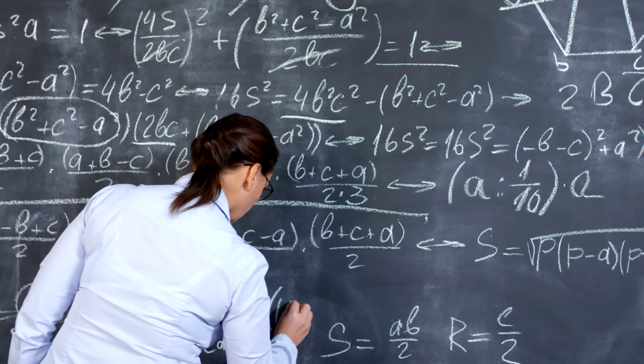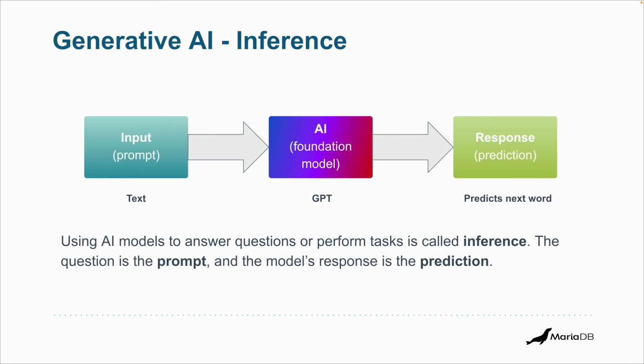so that it produces the desired output. Now, when you use an AI model to answer questions or perform tasks, that's called inference. So the question is what we call the prompt. That's the input to an AI model, which we call a foundation model, for example, GPT. And the model's response is the prediction. So in the case of a GPT, it predicts the next word. Now, the quality of your input, the prompt, determines the quality of the response or the prediction. So it's very important to play around with that.